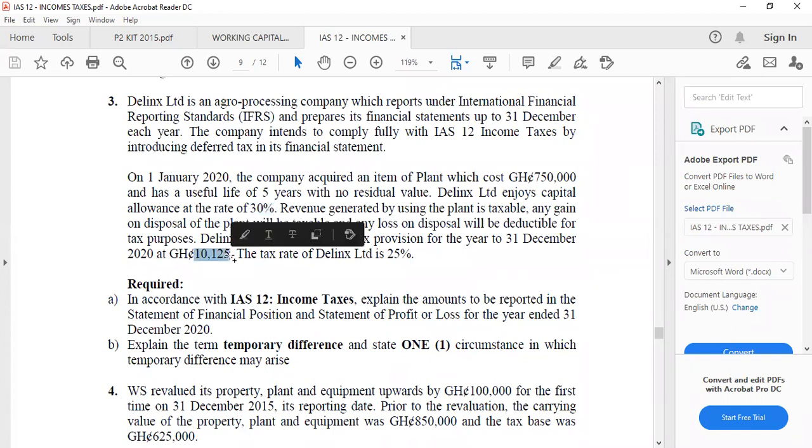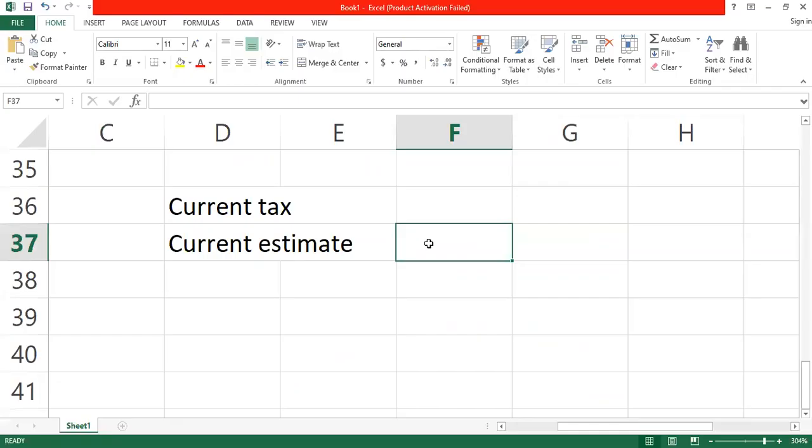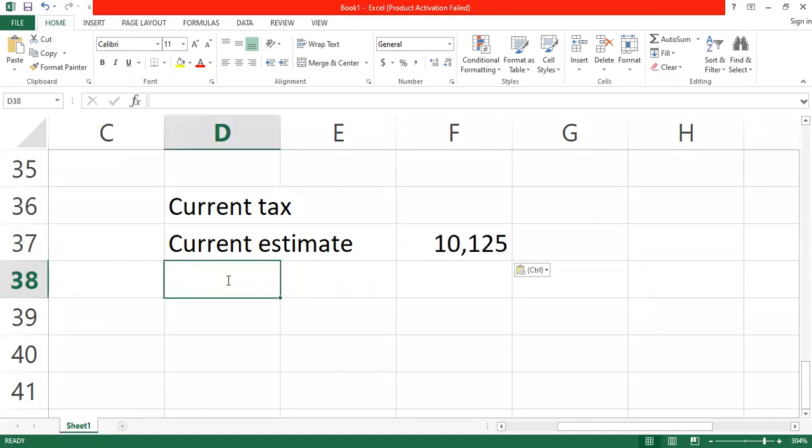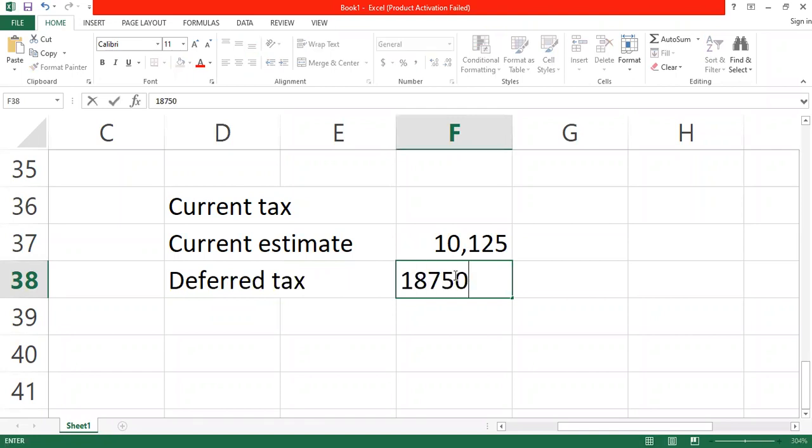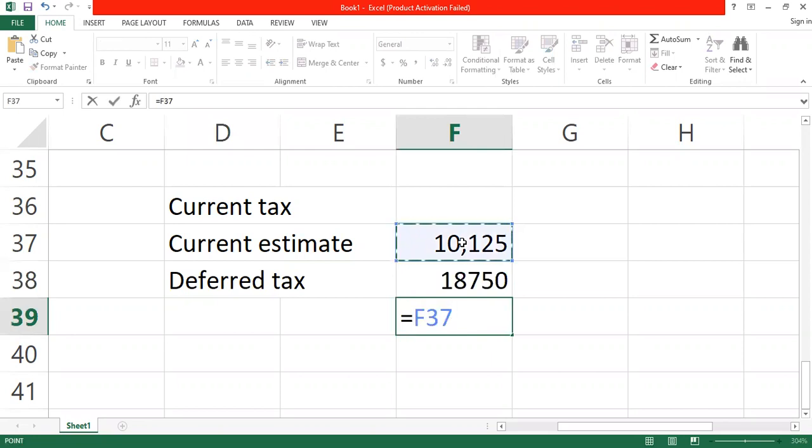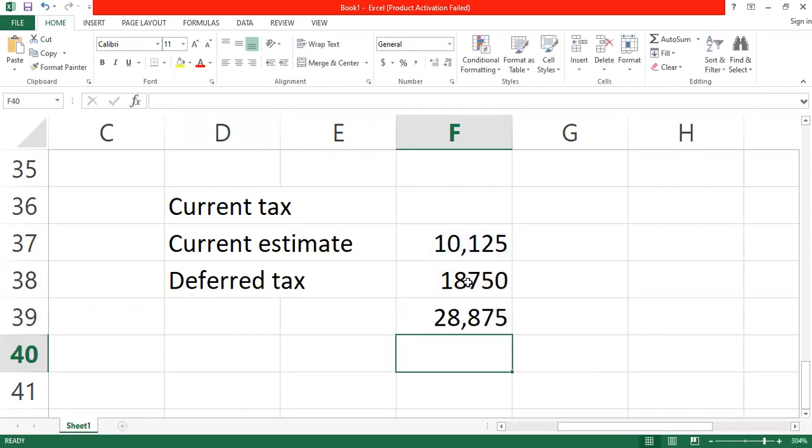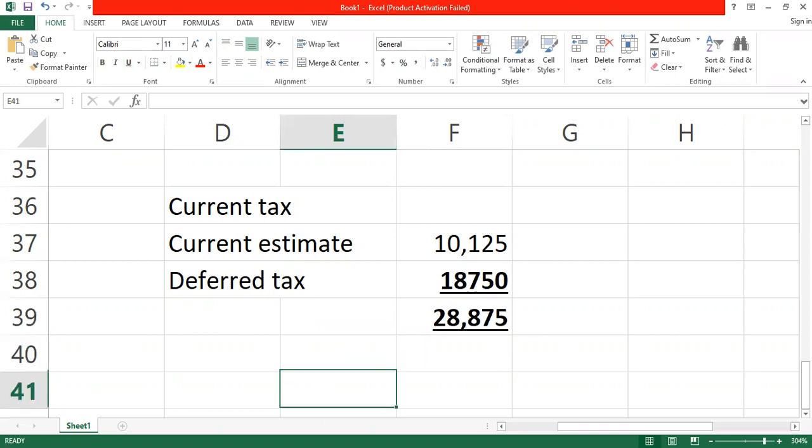It's 10,125. So we come and add the deferred tax to that particular one, which is the 18,750. So in your statement of profit or loss, you are going to have these two figures as the current tax, which is 28. Okay.